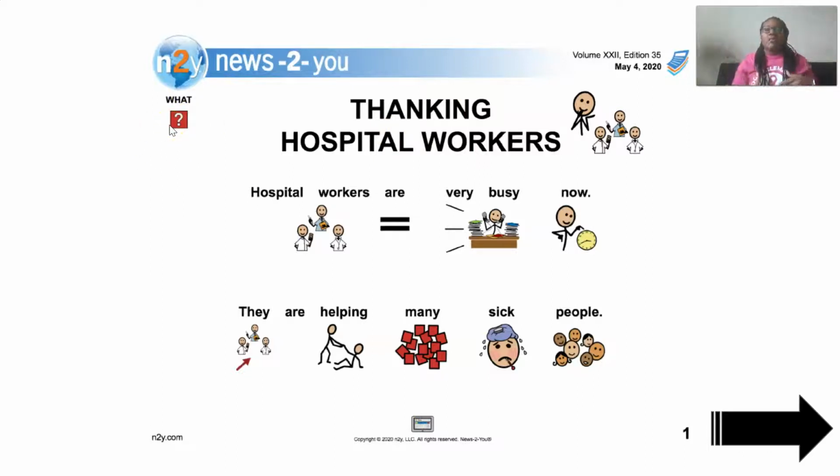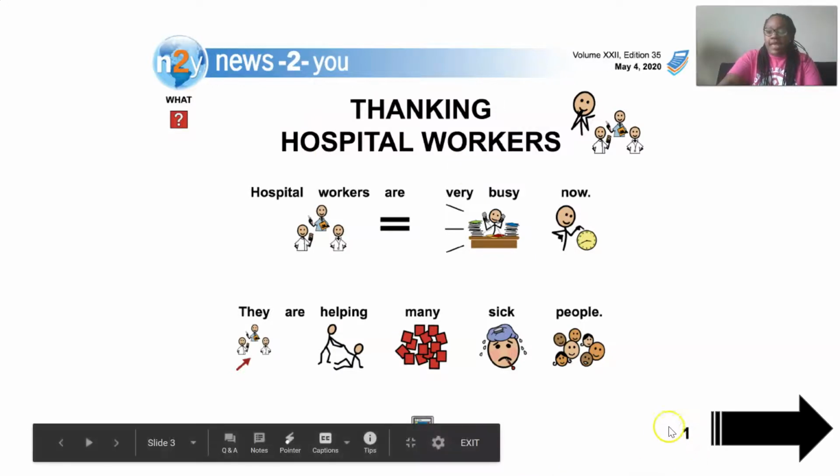In class, when we go over the 5 W's, I always try to make sure that the word in the picture has some type of body movement that the kids can remember and do. So when we are identifying what questions, we always say, what? That's what we do. What are we reading? We're reading about thanking hospital workers.